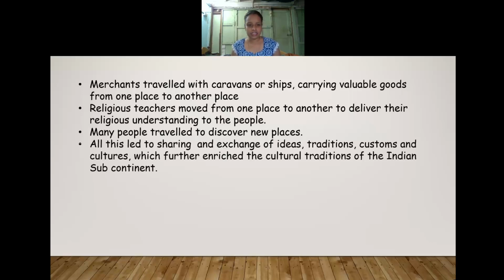All these led us to start sharing and exchanging ideas, traditions, customs, our culture, which further enriched the culture and tradition of the Indian subcontinent. So in this way, due to the travel of people, new kinds of ideas were exchanged from one culture to another. New kinds of culture were mixed in our subcontinent. A new kind of culture and tradition emerged due to the travel.